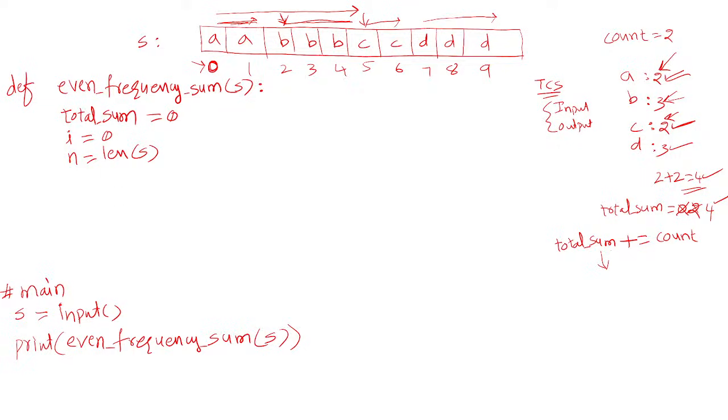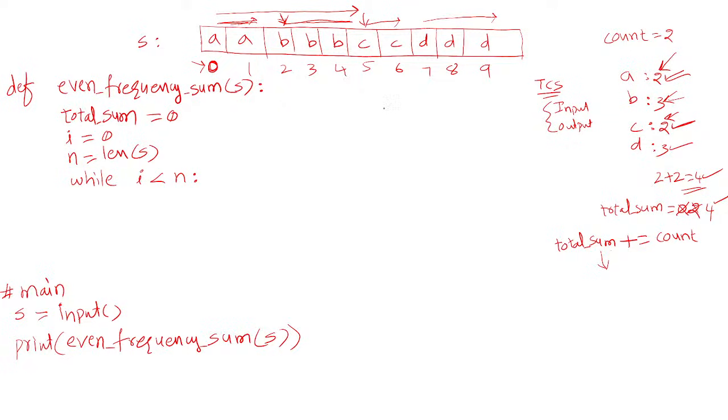For that you require the length of the string here. Then you can run a while loop here, while i is less than n, until your index reaches the last character.